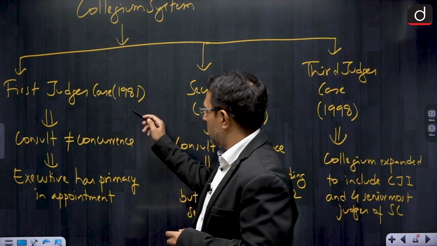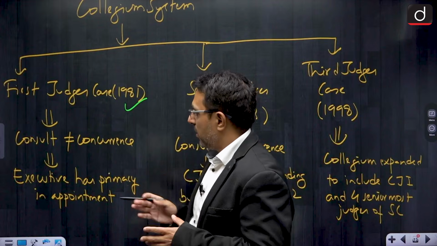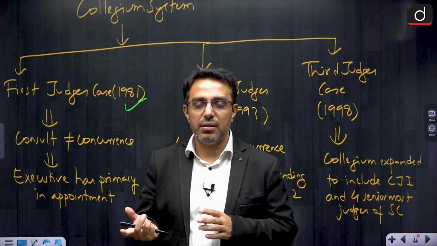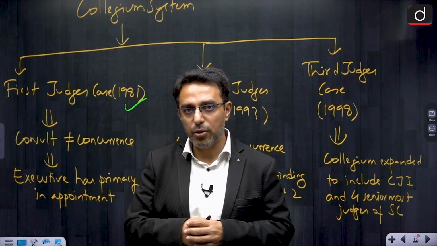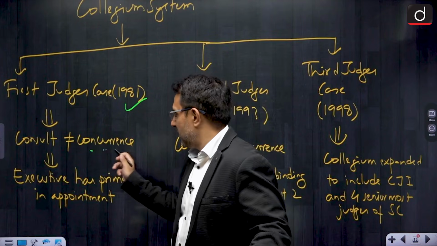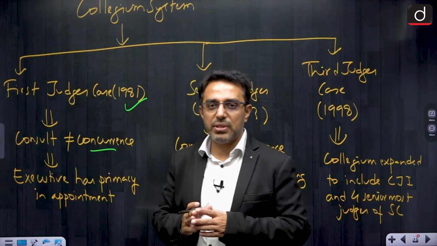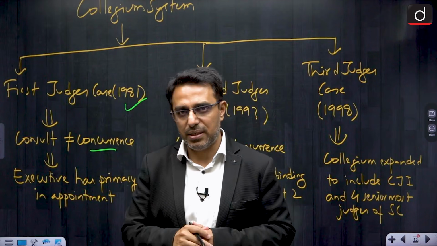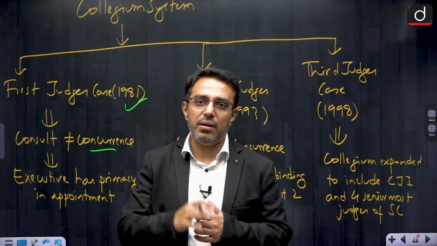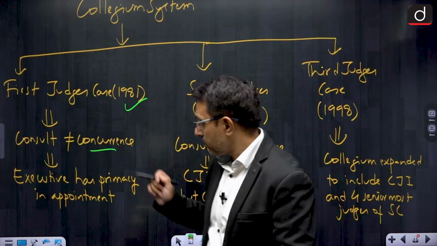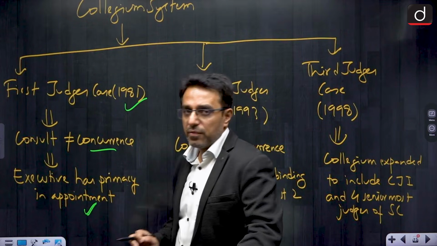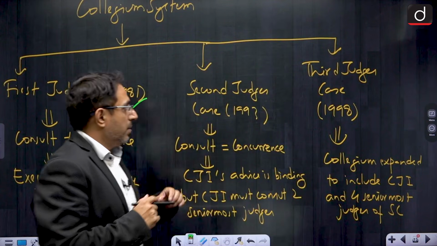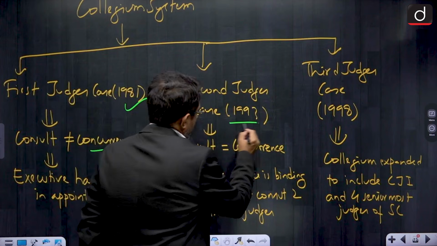So, the first judge's case was in 1981, where the Supreme Court held that the president has to consult with the CJI while appointing judges to Supreme Court and High Court, and the consultation is not same as concurrence. So, the Supreme Court said the consultation with CJI is important, but consultation is not binding on the president. That means the president is not bound by the recommendation of the CJI. So, here the primacy in appointment of judges was with the executive. Executive had primacy.